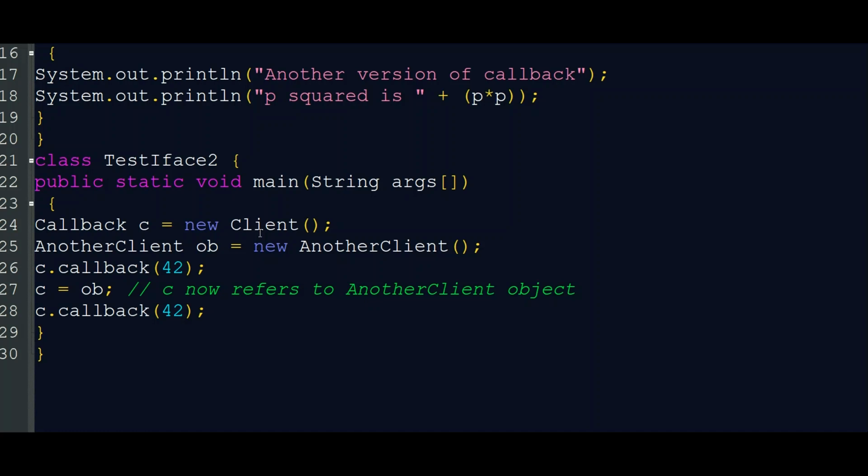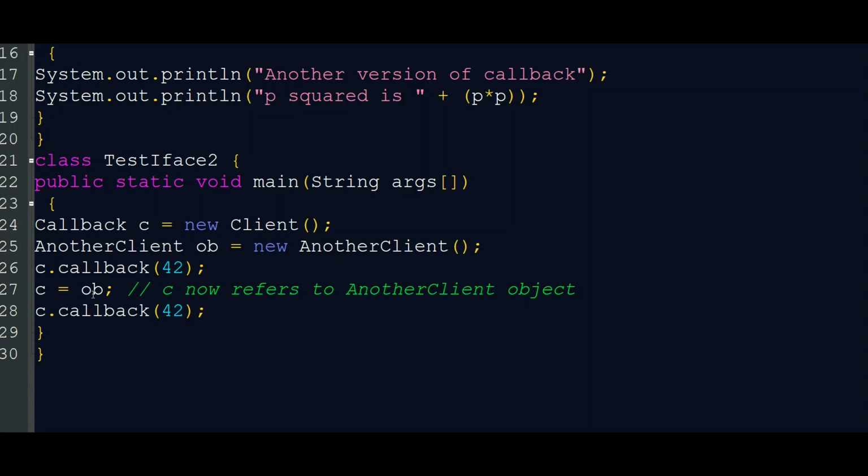After that, we are creating an object for the other class, AnotherClient, a normal creation. Then we call c.callback. Now c represents the Client class, so the callback of the Client class executes here. We are passing the value 42, so it only prints 42.